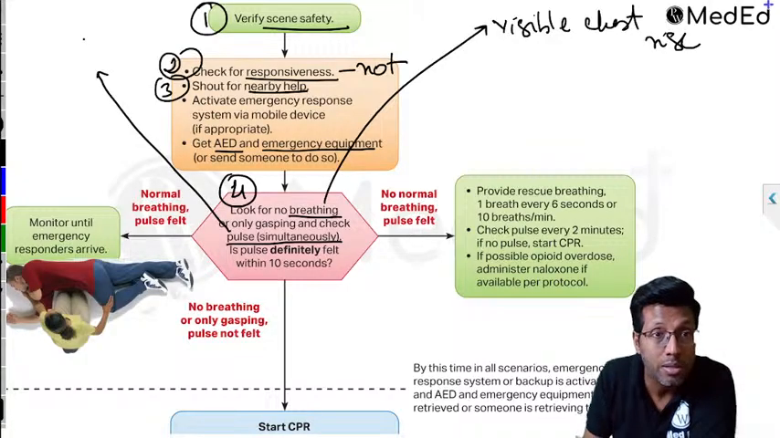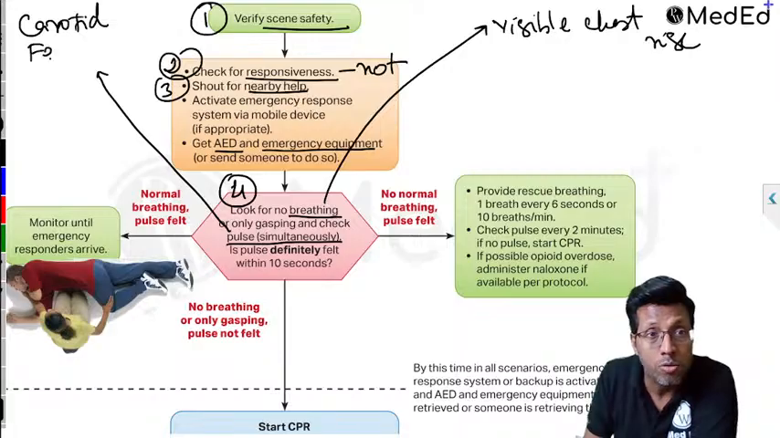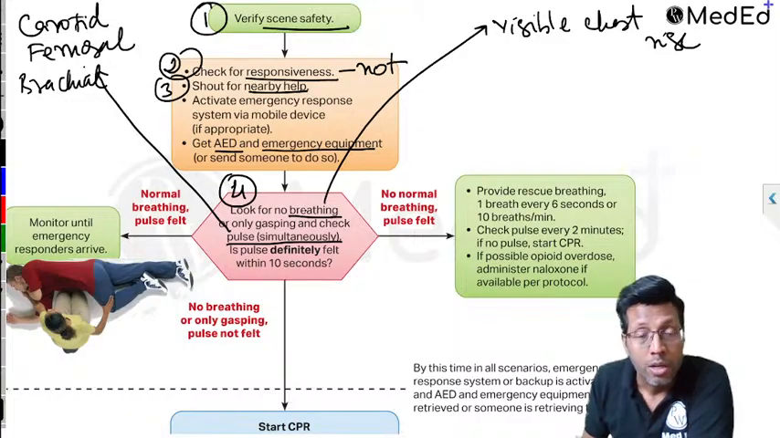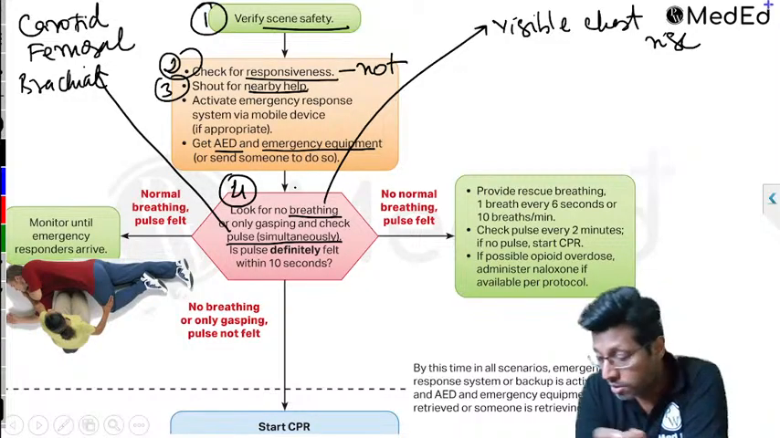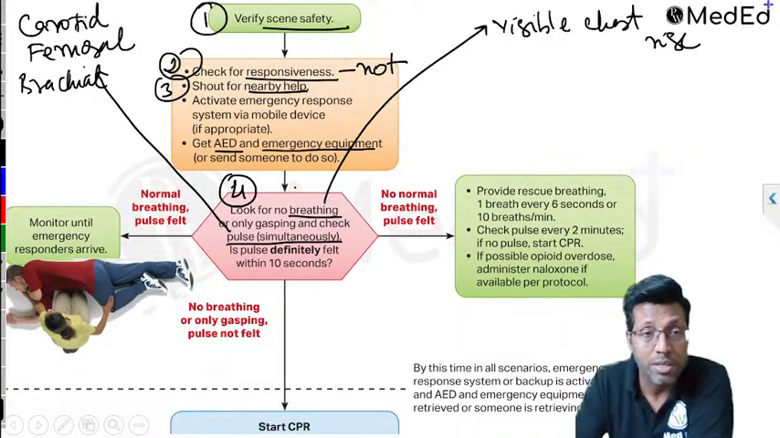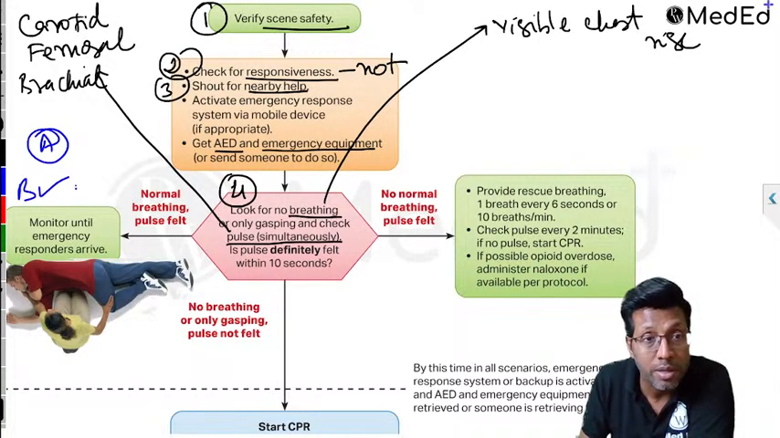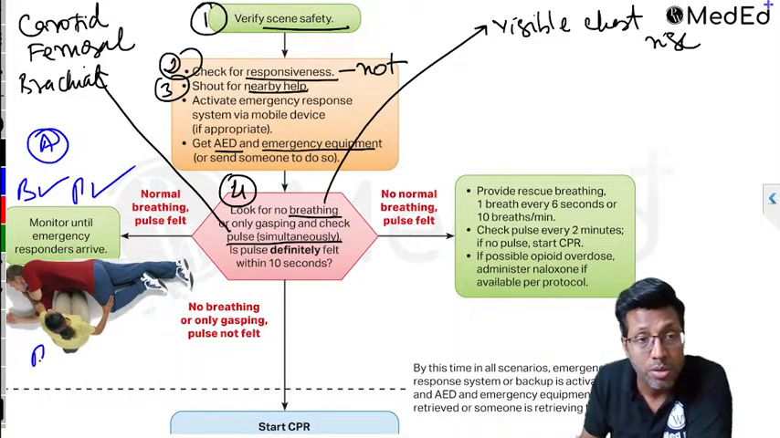Where will you feel for the pulse? Carotid. In adults, you will feel the carotid. You can also try the femoral. And remember, in pediatric patients, brachial can be used. Right? You will get three scenarios. The first scenario, which we had just seen, is that the patient's pulse and breath both are present. So scenario A is breath present and pulse present. This is what we had seen. Keep the patient in recovery position.